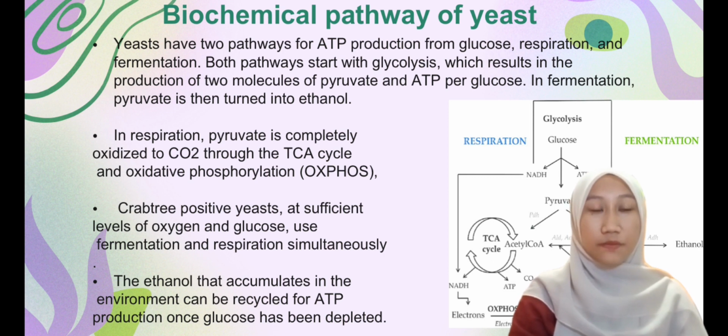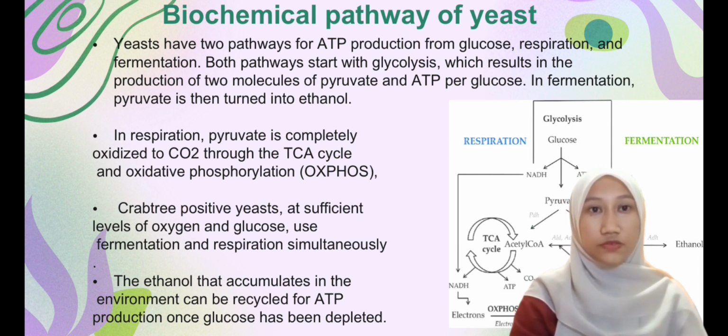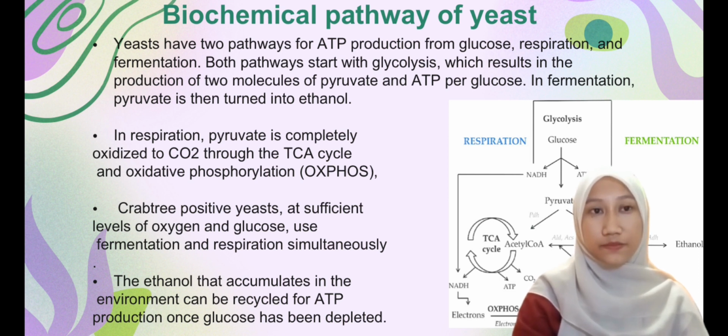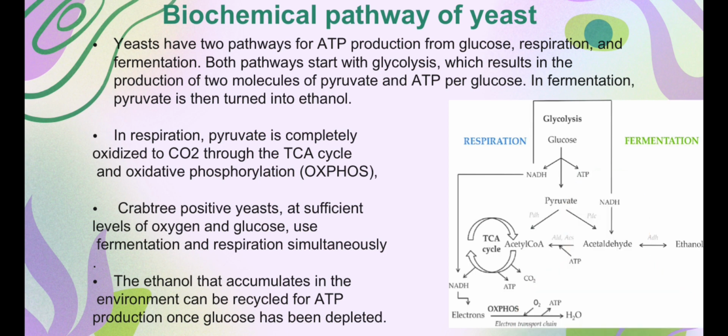In respiration, pyruvate is completely oxidized to carbon dioxide through the TCA cycle and oxidative phosphorylation. Crabtree-positive yeast at a sufficient level of oxygen and glucose use fermentation and respiration simultaneously. The ethanol that accumulates in the environment can be recycled for ATP production once glucose has been depleted.